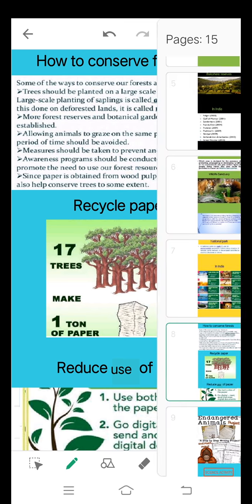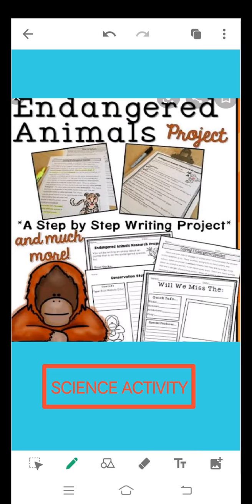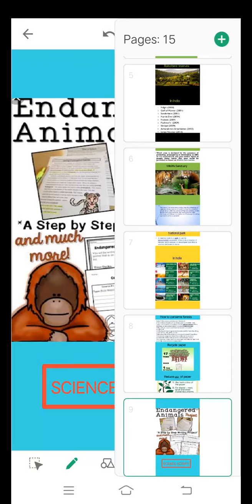Now, as I had told you in the beginning of the chapter, this chapter is only for doing activity, and here you are going to make a project on endangered animals. For the activity, I am giving you 3 options. You can choose any one, whatever you find convenient to do. First option is to make a project on any 2 species of endangered animals.